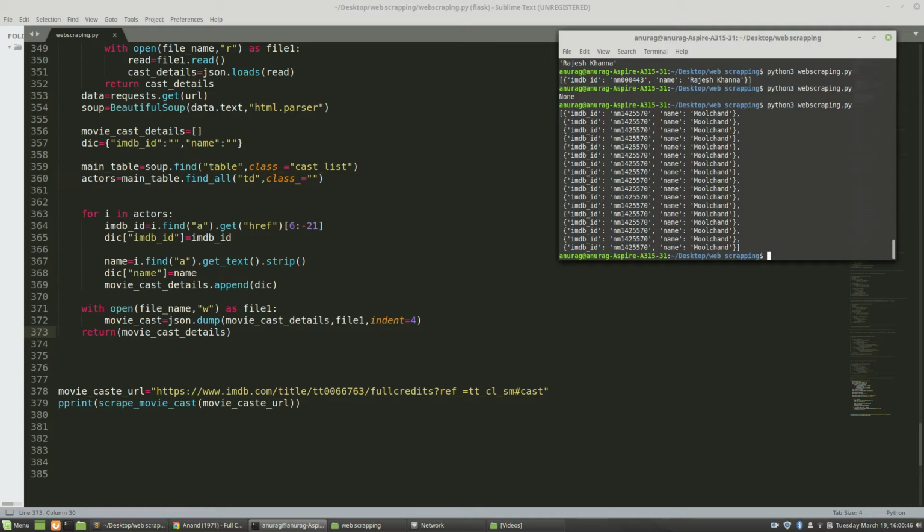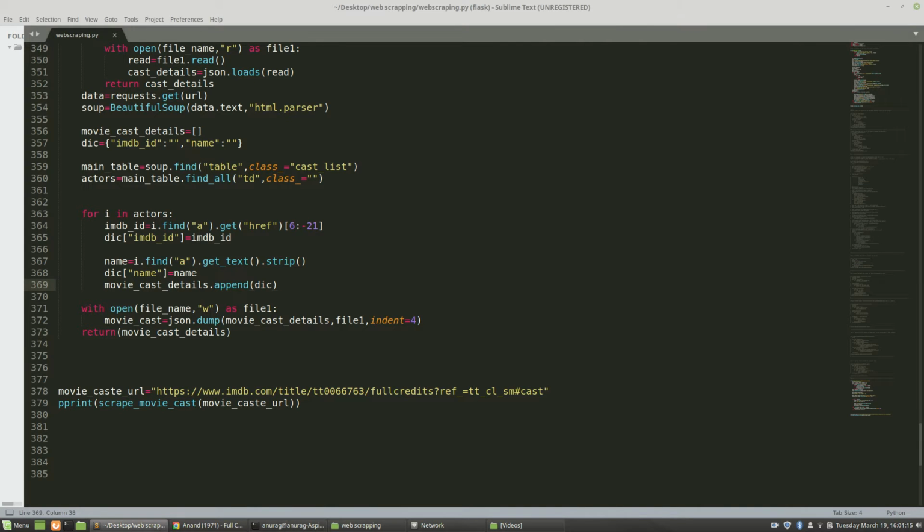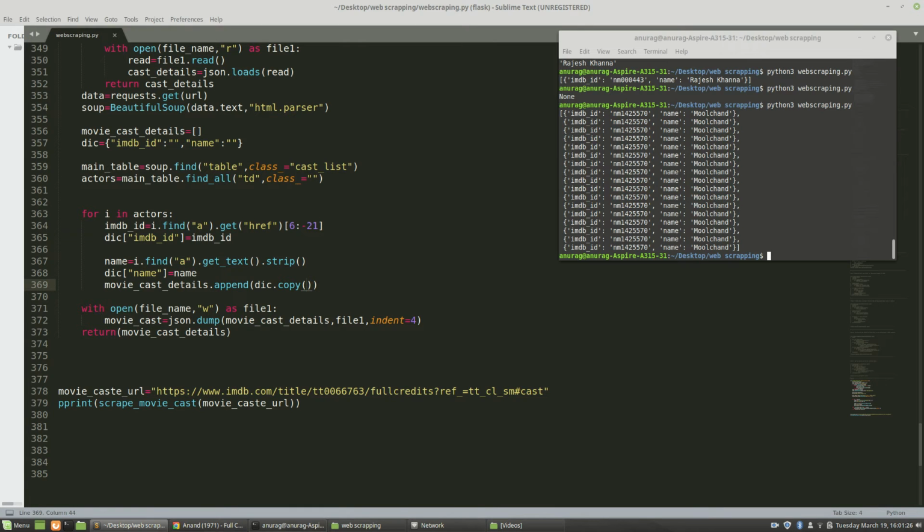The next time the loop runs, it will check again that there is a dictionary with key called IMDb ID, and every time the value will be changed here in IMDb, and at the end we will get the same ID and the same name. So that's why we are using copy here. It just makes a copy of our dictionaries and stores our old values, so our old values do not get affected by this.